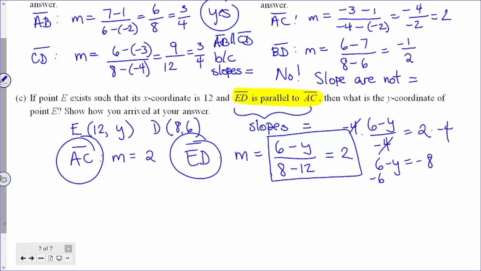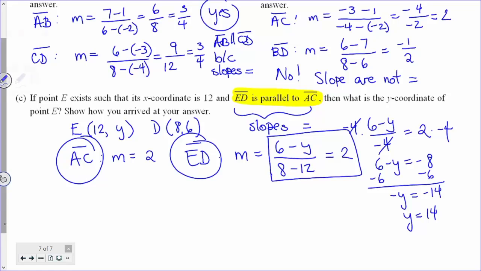I'll subtract a 6 on both sides. Be careful of all the negatives. They're everywhere. I get negative y equals negative 8 minus 6 is negative 14. And of course, if negative y is equal to negative 14, then y must be 14. All right? So if you got the y-coordinate of point E as 14, then you were certainly doing something right here.